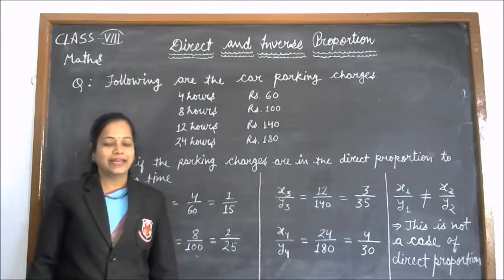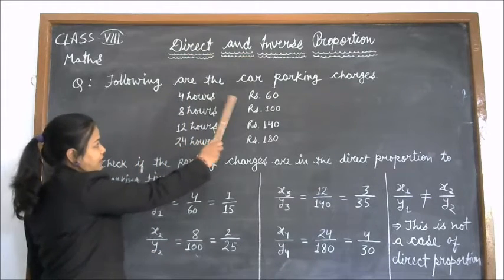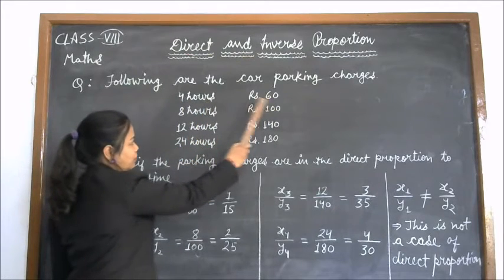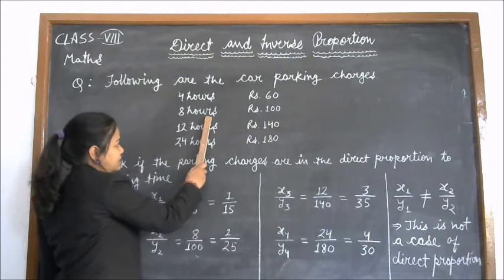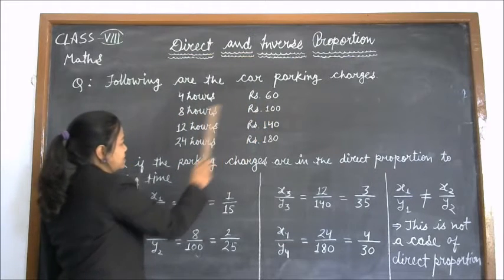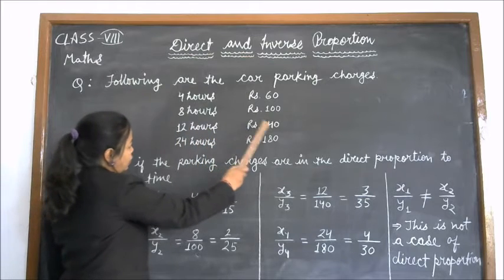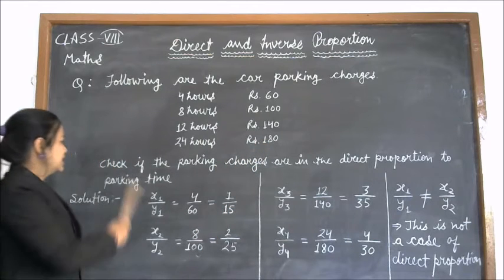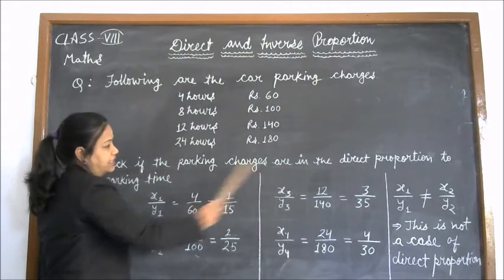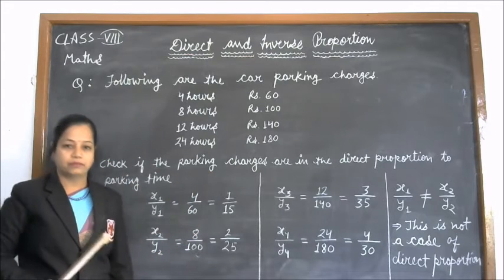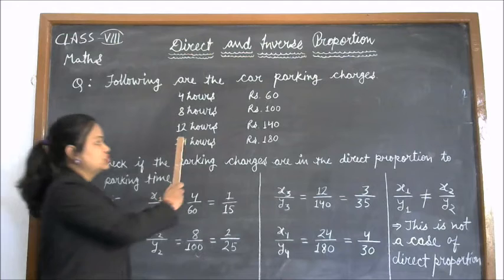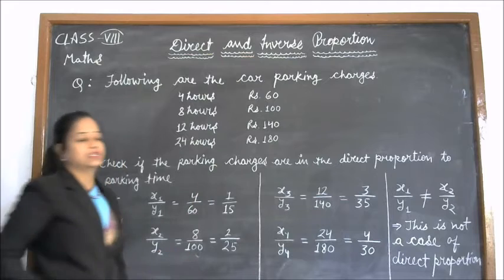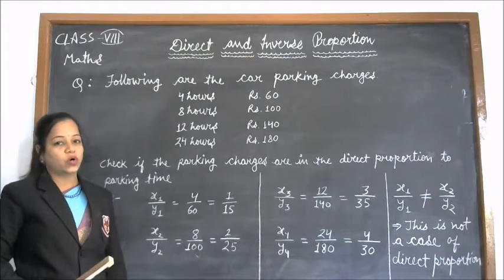So students, our next question is, following are the car parking charges. For 4 hours, one should have to pay 60 rupees. For 8 hours, he should have to pay 100 rupees. For 12 hours, cost is 140 rupees. And for 24 hours, cost is 180 rupees. Check if the parking charges are in direct proportion to the parking time. We have to check whether these two quantities, parking time and the charges, are in direct proportion or not.